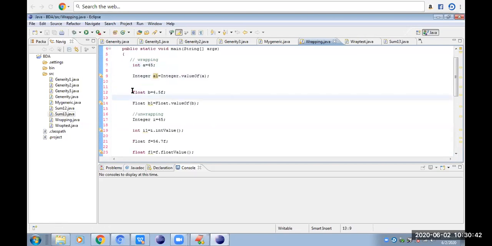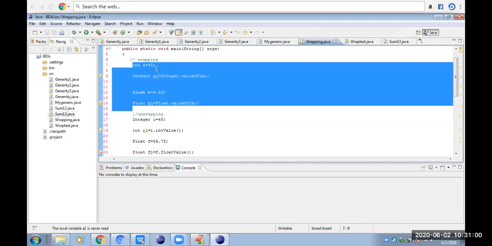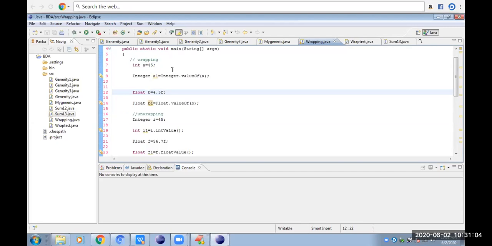Similarly, for float I have written float b is equal to 4.5f. Here b is the ordinary variable. We are converting that to an object by writing Float b1 is equal to Float.valueOf(b), where b1 is the object. This process is called the wrapping process. Converting primitive data types to objects is known as the wrapping process.